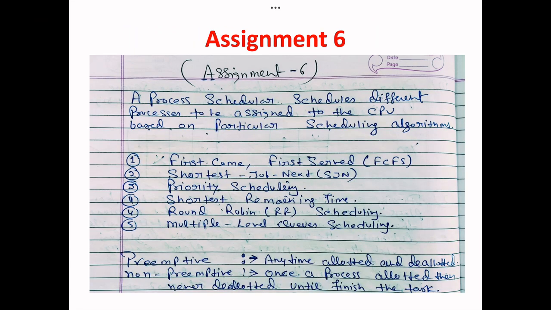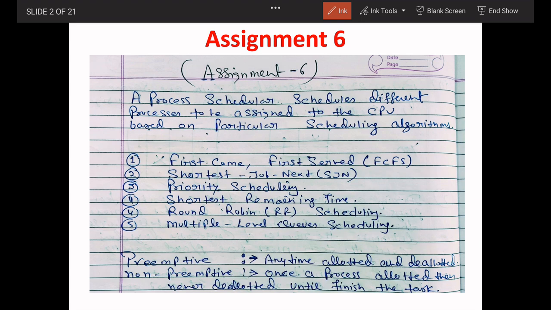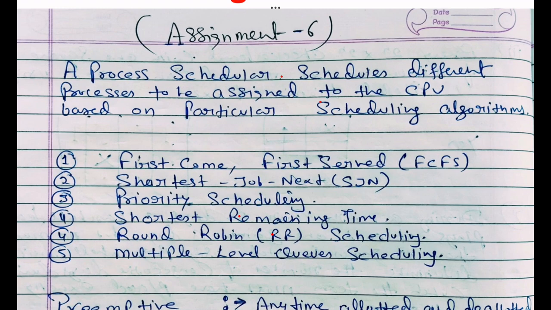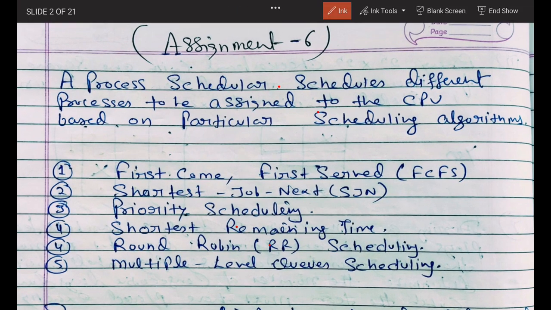At first we will discuss today's assignment number 6. A process scheduler schedules different processes to be assigned to the CPU based on a particular scheduling algorithm. So in this lecture we will discuss first come first serve, shortest job first or shortest job next, priority scheduling, shortest remaining time, round robin and multilevel queue scheduling.